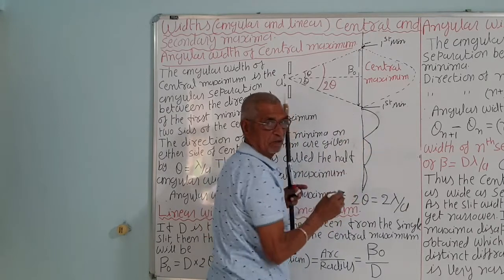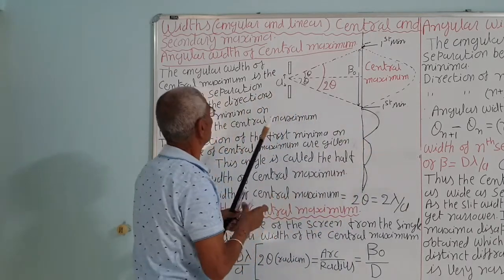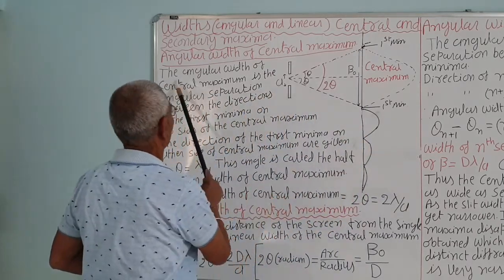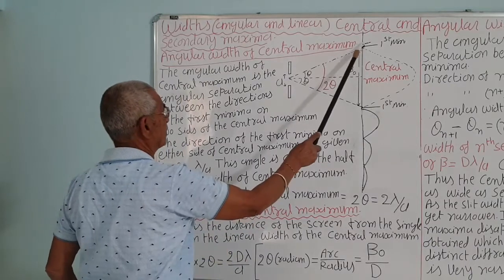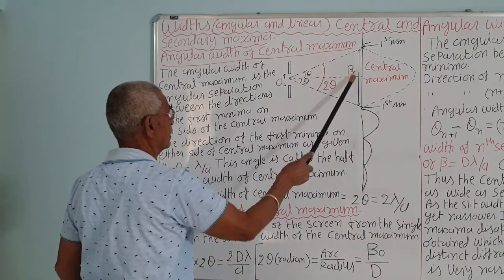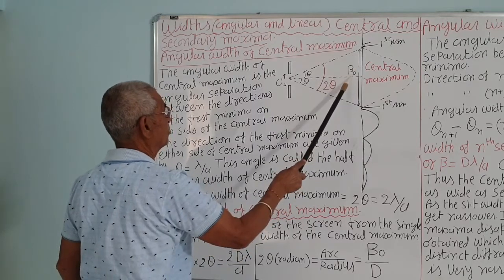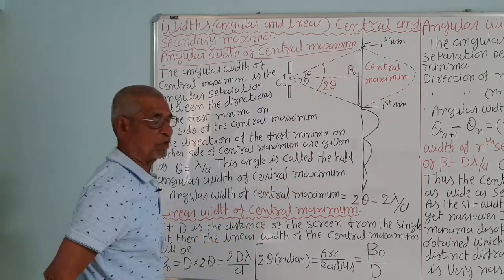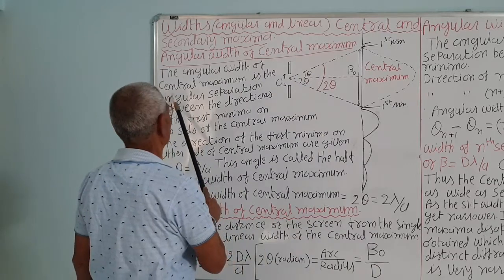These are maxima, you can see from the graph. The angular width of the central maxima is 2 theta, and this is the linear width, beta 0, or in some books it is given as x, correct.